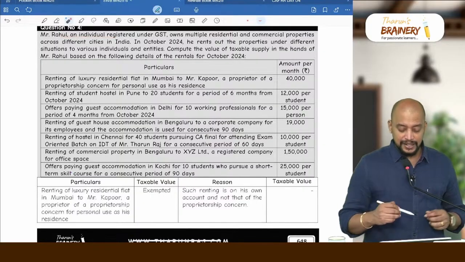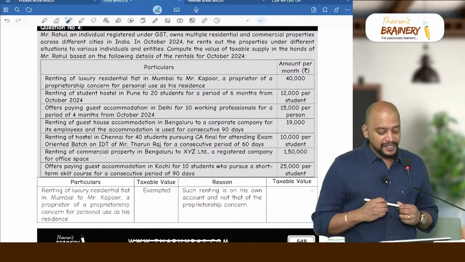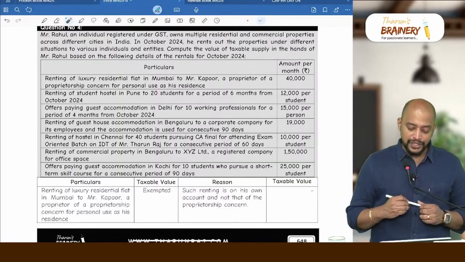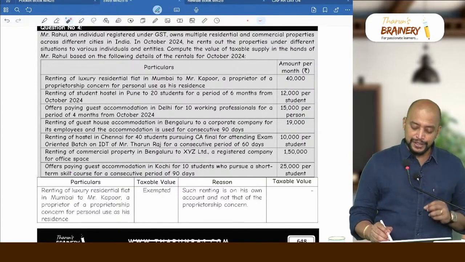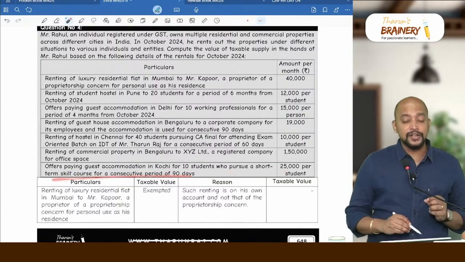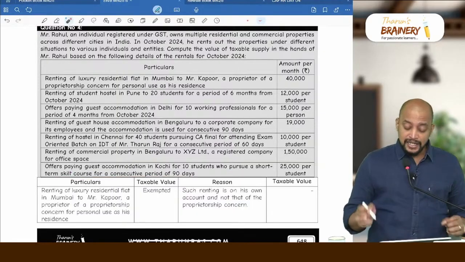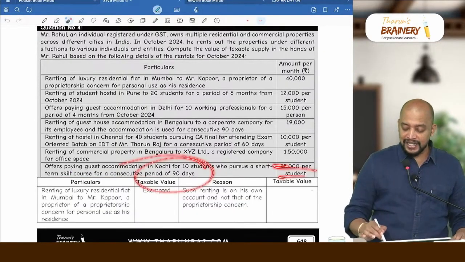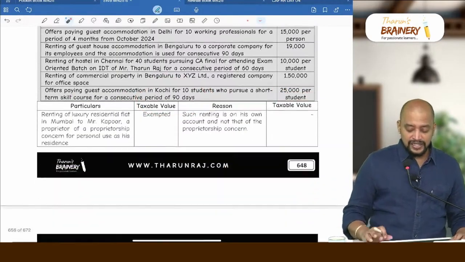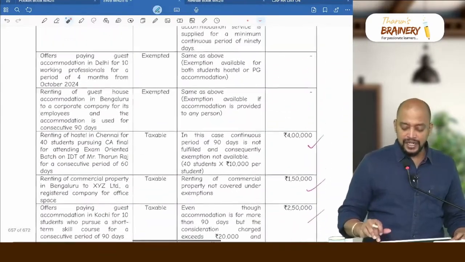Here the supplier is registered. Then offers PG accommodation in Kochi for 10 students who pursue a short-term skill course for a consecutive period of 90 days. Even though it is for a consecutive period of 90 days, the charges are not less than or equal to 20,000. So that will be taxable.